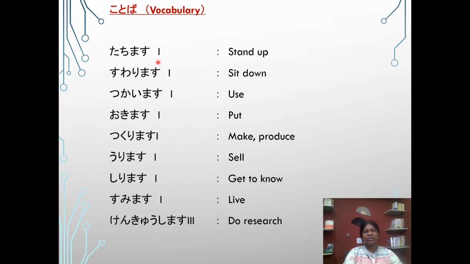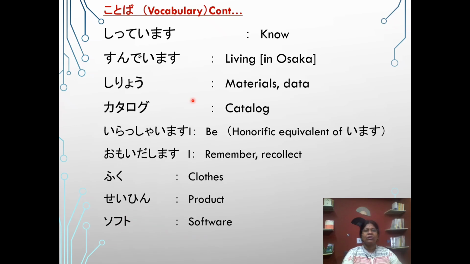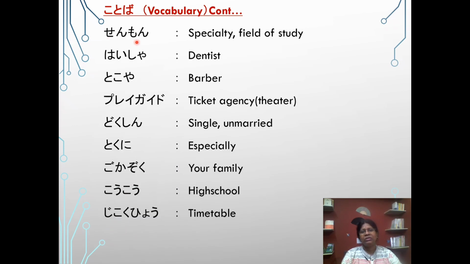Read tachimasu, suwarimasu, tsukaimasu, okimasu, tsukurimasu, urimasu, shirimasu, sumimasu, kenkyu shimasu, shitteimasu, sundeimasu, shirio, katarogu, irasshaimasu, omoidashimasu, fuku, seihin, sofuto, senmon, haisha, tokoya, ureigaido, dokushin, dokuni, gokajoku, koukou, jikoku hyo.